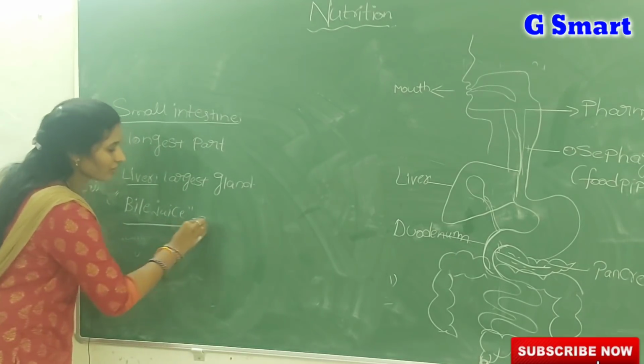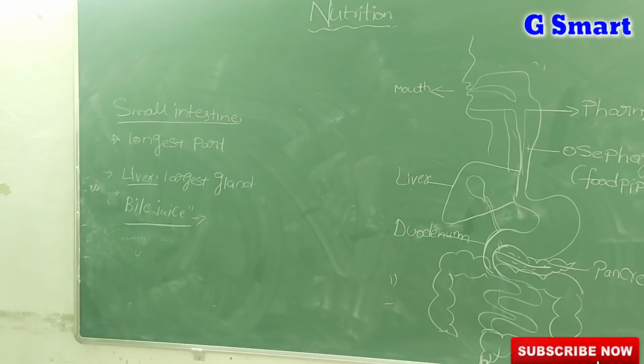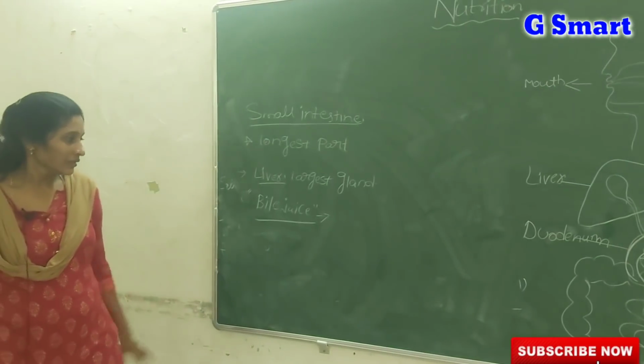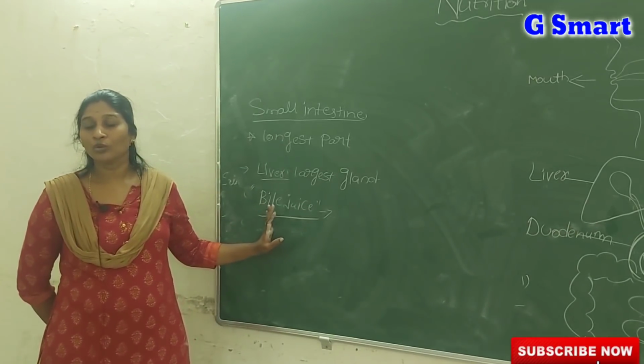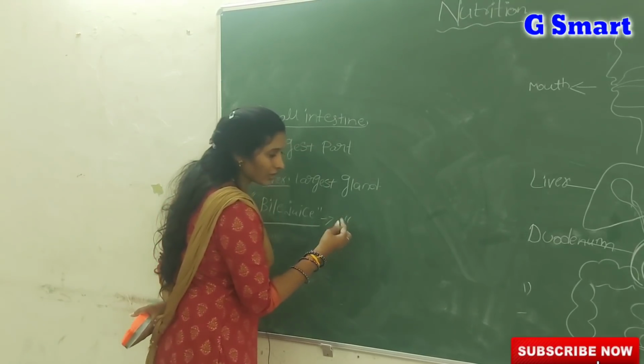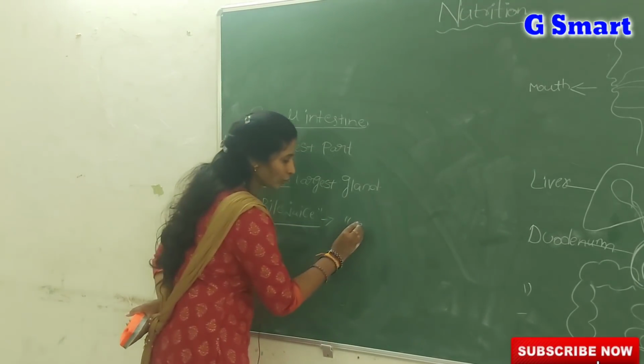Then what is the function of bile juice? Among food nutrients like carbohydrates, proteins and fats, fats are the highly complex food components. So to digest fats is a very difficult task. That's why the bile juice helps to convert the larger fats into small fat globules.